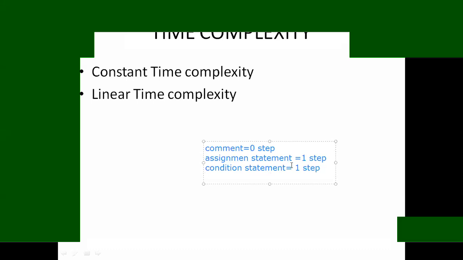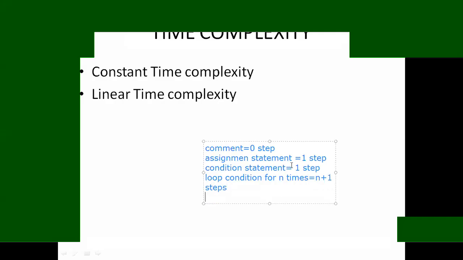Then if we are taking a loop, here the loop condition is checked for n times, so it will take n plus 1 steps.